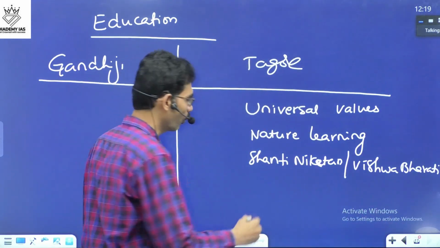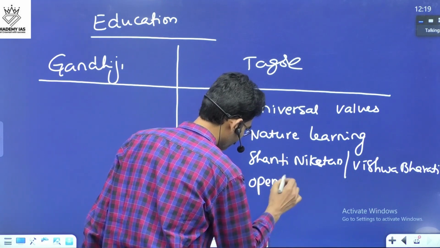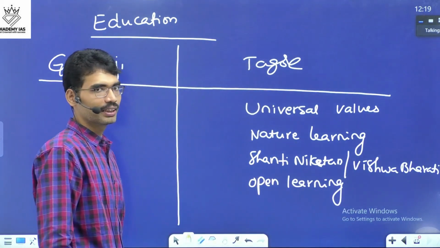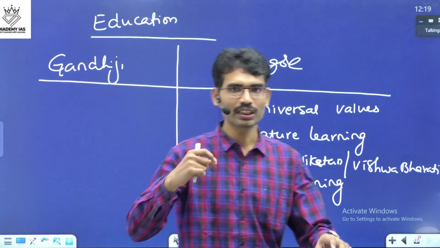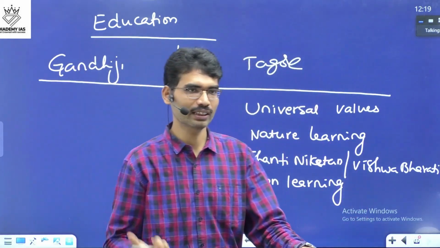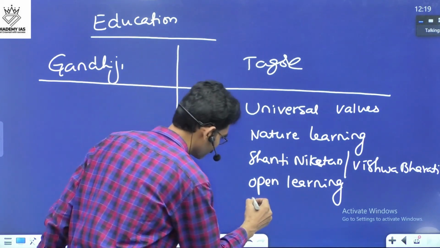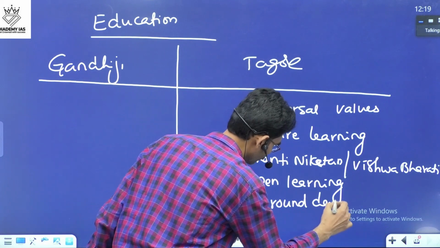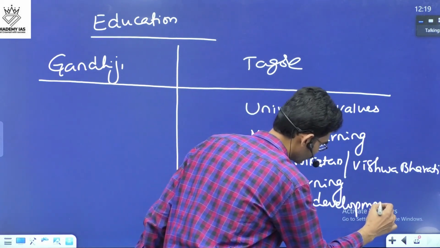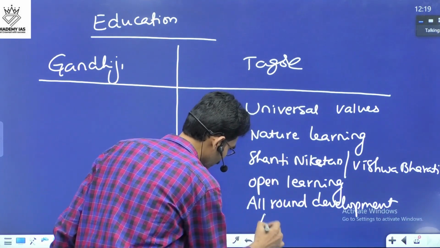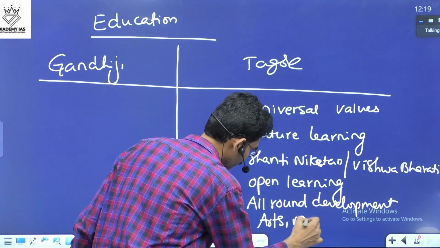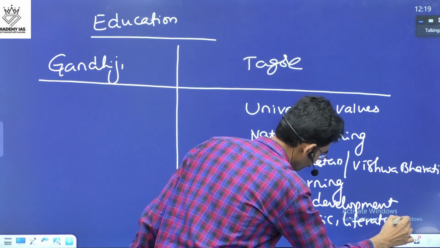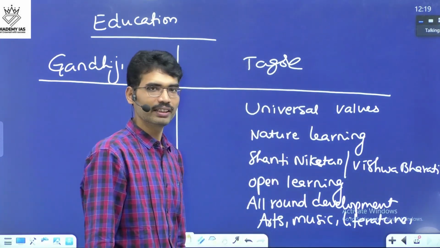It is like open learning. And he did not want to teach only a particular subject area. He wanted all-round development, like arts, music, literature. So both arts and science.